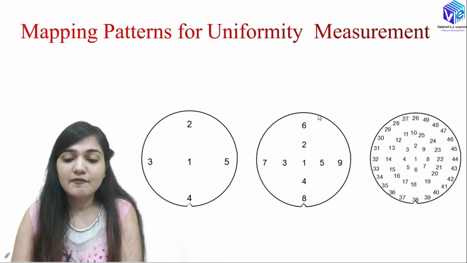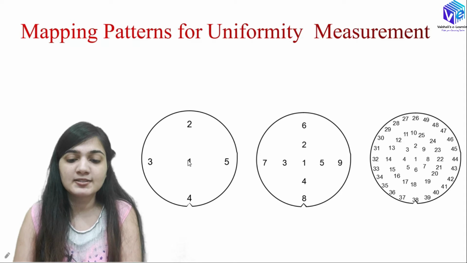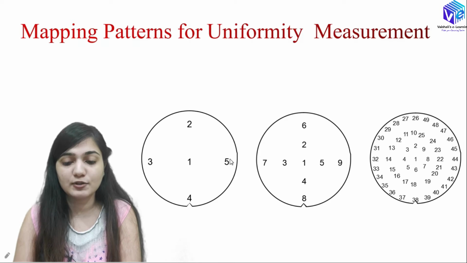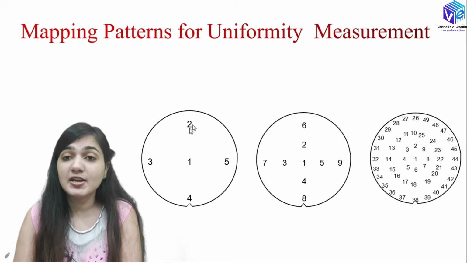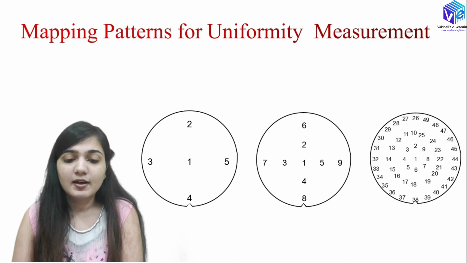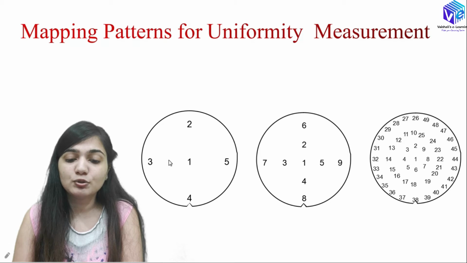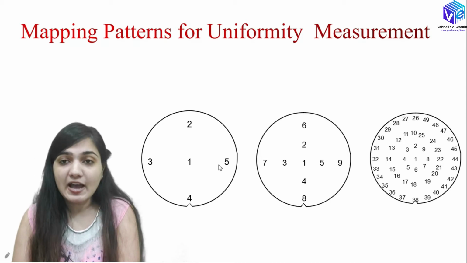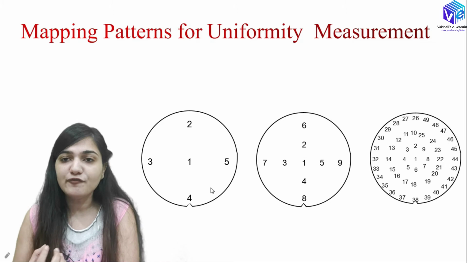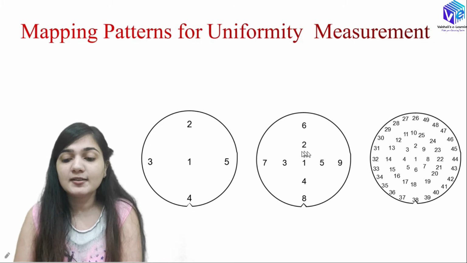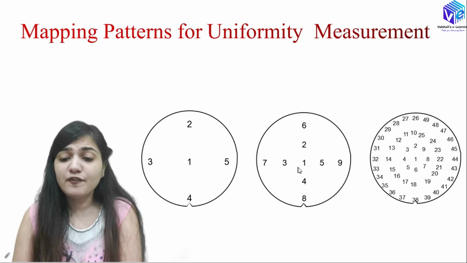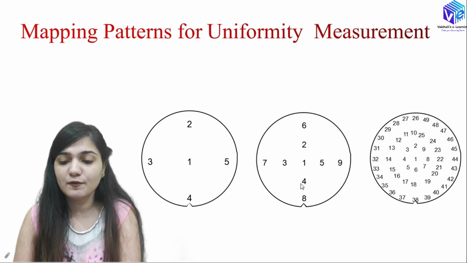You can see we can have various locations. This is my first location, second location, third location, fourth location, fifth location. In all of these points I am measuring all of the parameters to calculate the non-uniformity. If all of the parameters are different at locations 1, 2, 3, 4, 5, I can say we have more non-uniformity and less uniformity. Here also, if I measure the uniformity over more points, here I have 1, 2, 3, 4, 5, 6, 7, 8, 9.